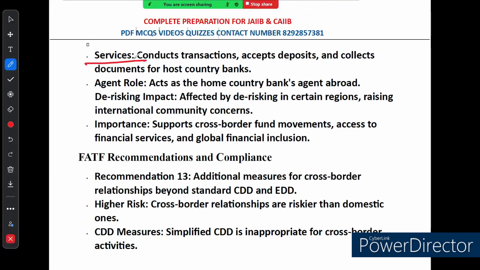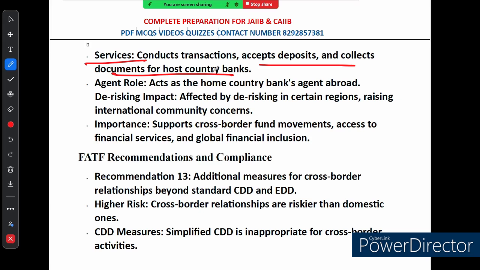This bank plays a crucial role in handling transactions for other banks that do not have a branch in a specific country. They conduct transactions, they accept deposits, and they collect documents for the host country branch. In simple terms, they act like a bridge, helping banks offer services in countries where they don't have a direct presence.